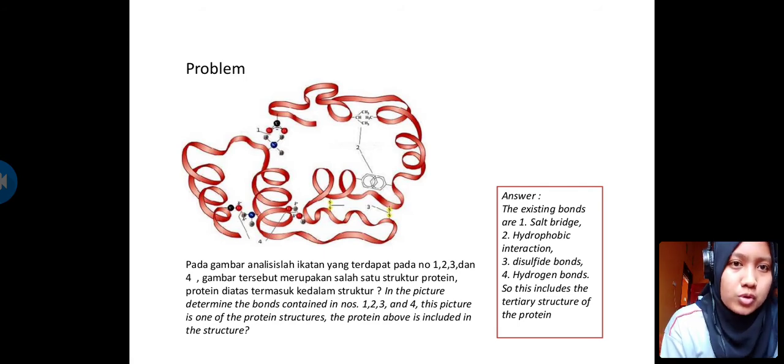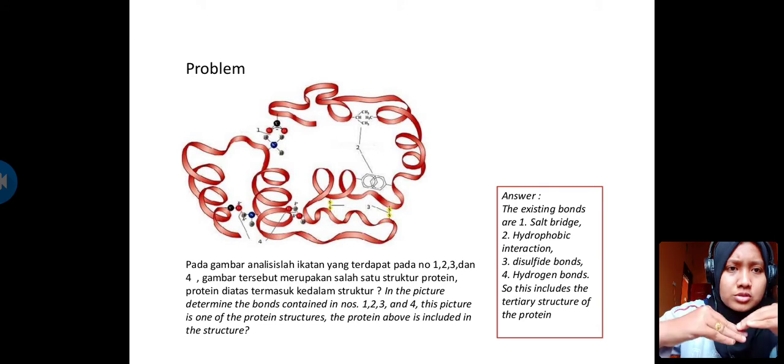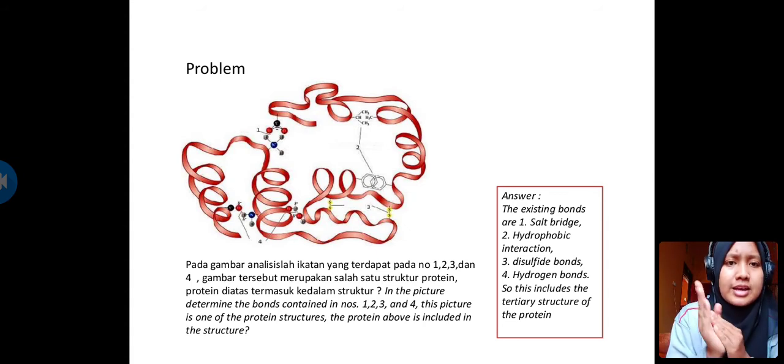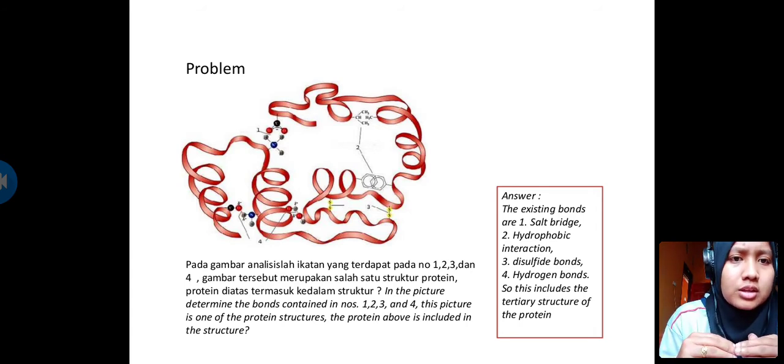The bond in number 1 is a salt bridge, number 2 is a hydrophobic interaction, number 3, S and S bonded together, is the disulfide bond, and number 4, H and O linking together, is the hydrogen bond.